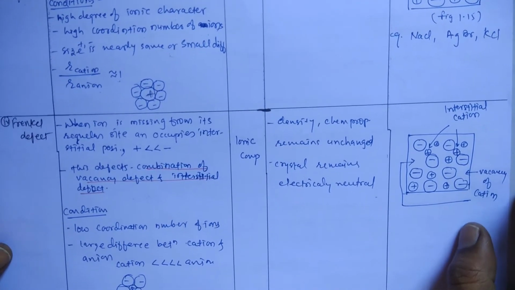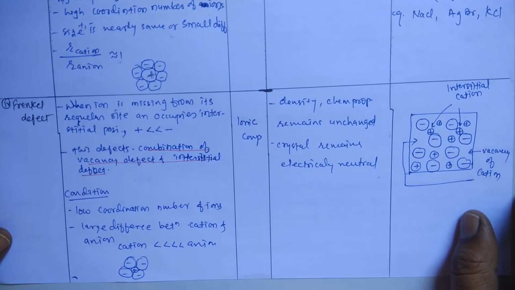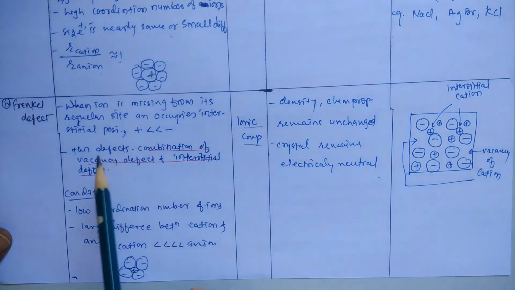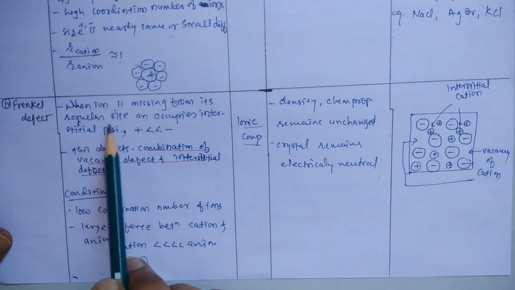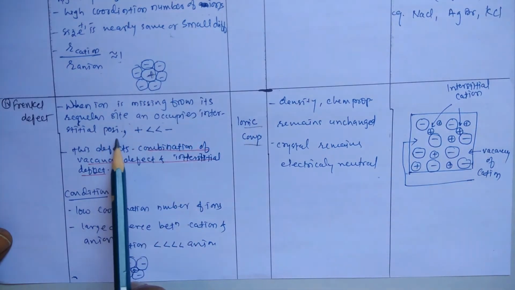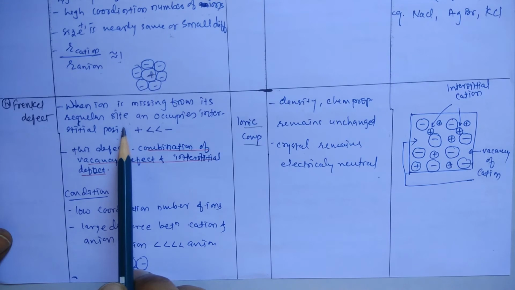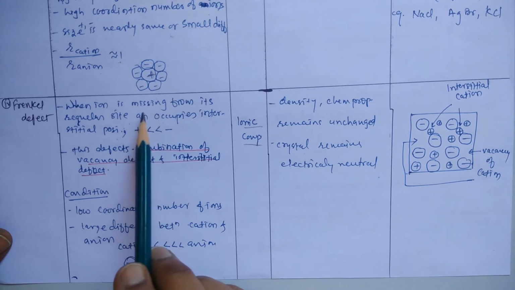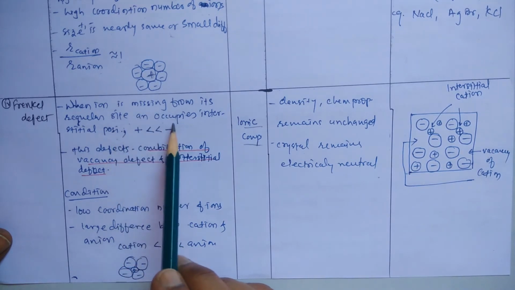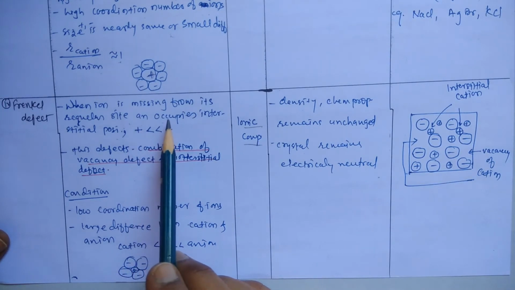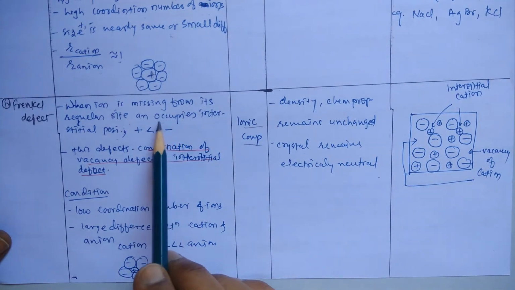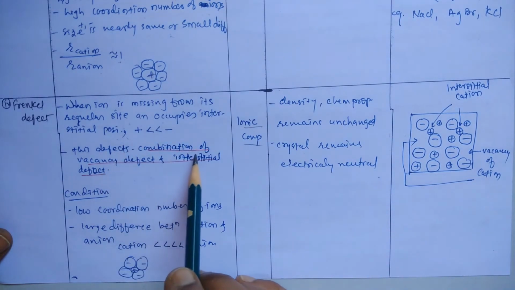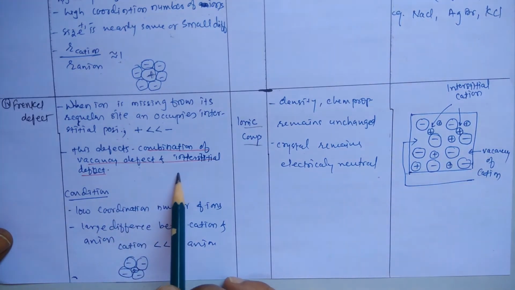Now next is Frenkel defect. Let us see what Frenkel defect is. This is also for ionic compounds. In the case of an ionic compound, an ion is missing from its regular site and occupies an interstitial position. Here there is no total missing of particles, but the ions leave the regular site position and occupy the interstitial position. This defect is the combination of vacancy defect and interstitial defect.